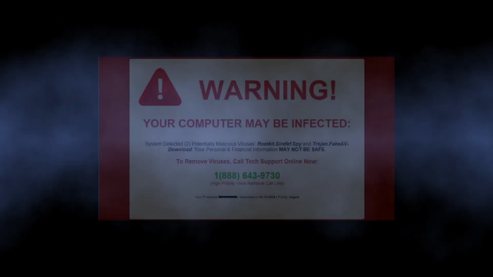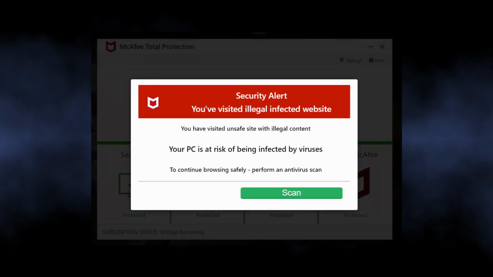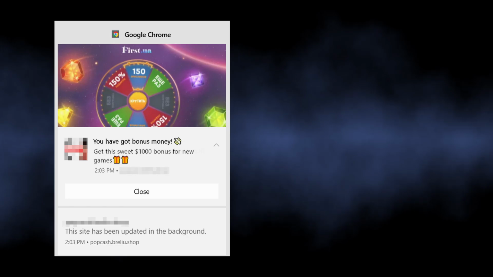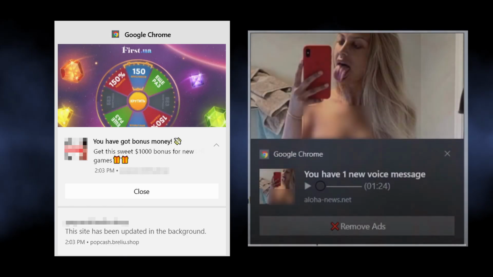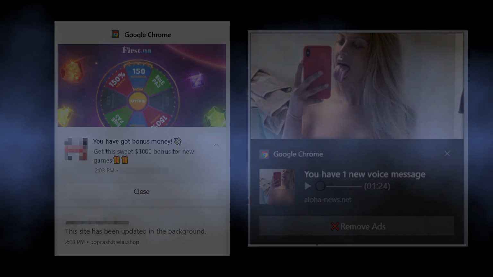Such ads contain alarming information, like that your computer has a virus and you should install the "recommended" antivirus immediately. At the same time, you can see pop-ups promoting a gambling website or a dating service. Everything depends on who has paid the scammers.